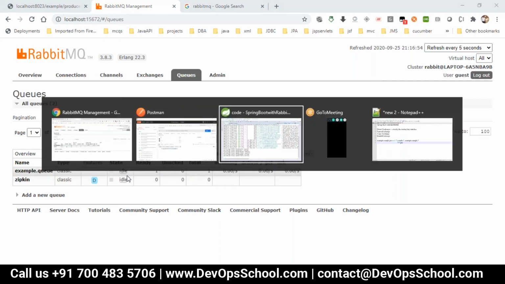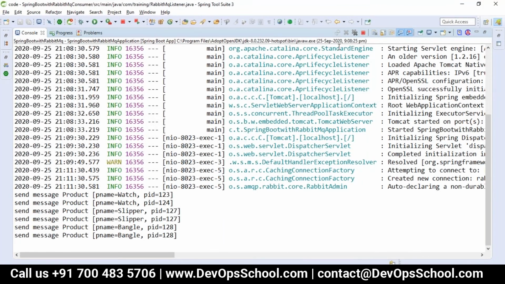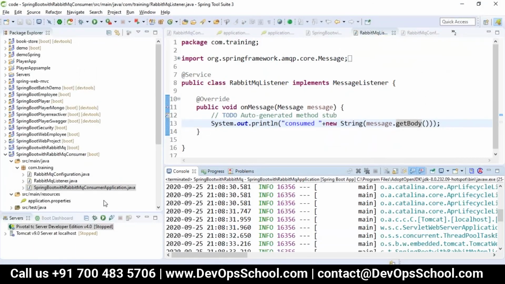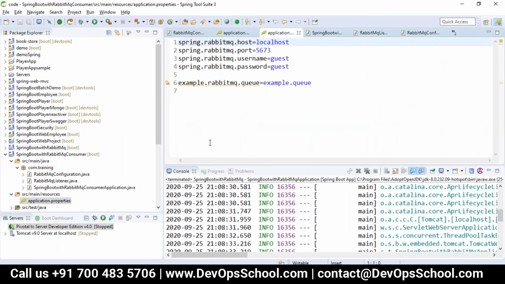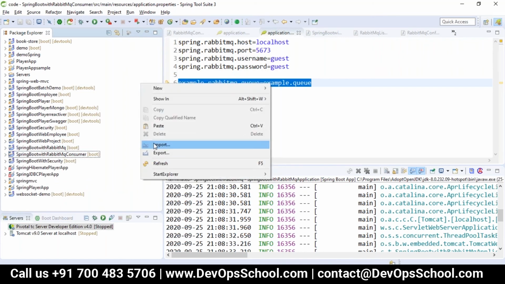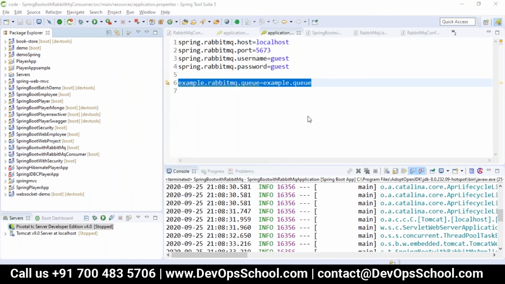So it depends on what type of consumer you are configuring. Based on that, if you're configuring the exchange as direct, then it is the direct exchange happening here, so we are taking from the example queue. This way the RabbitMQ with a consumer will be called. If you want to see fan out and all, let me just take that project.